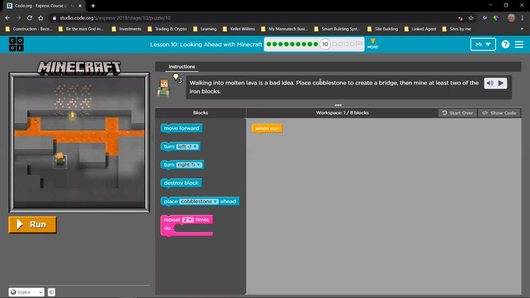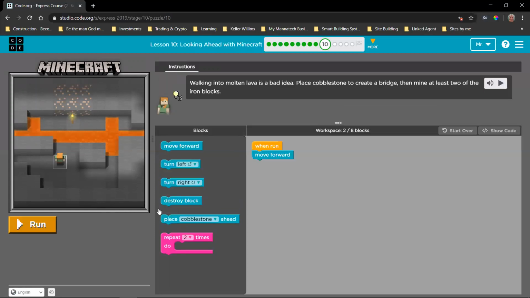So they're saying, place cobblestone to create a bridge. Then mine at least 2 of the iron blocks. So the goal is first we want to place cobblestone and then we want to mine 2 iron blocks. So now we need to break this into smaller problems. The first problem is we cannot place cobblestone in the lava from here. We need to be next to the lava to do that. So in order to reach the lava, we need to move forward 1 space. And that's an easy solution. And we can test it. And now we see that we are in line.